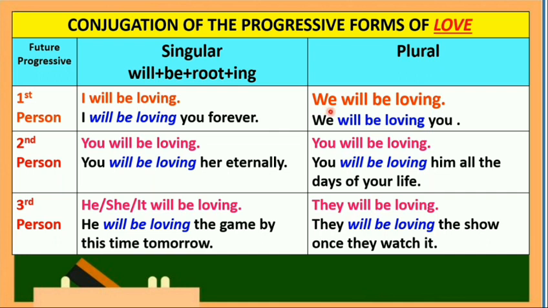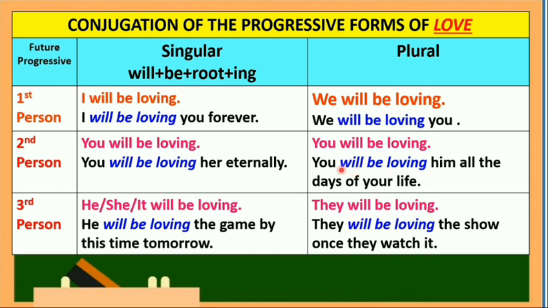Plural, we will be loving. Example, we will be loving you. Second person, singular. You will be loving. Example, you will be loving her eternally. The verb phrase is will be loving: helping verb will, followed by be, followed by the present participle loving.